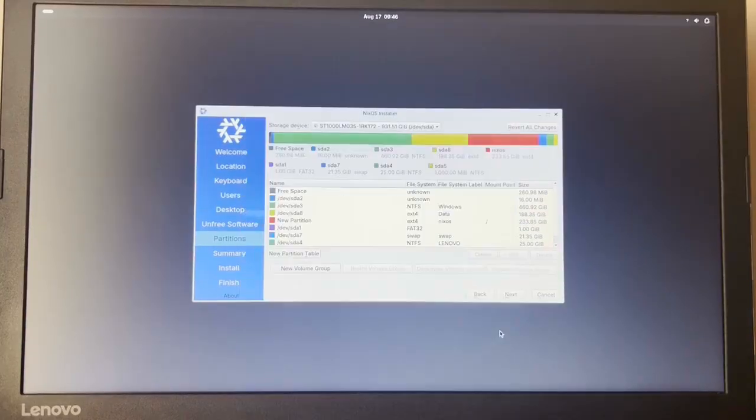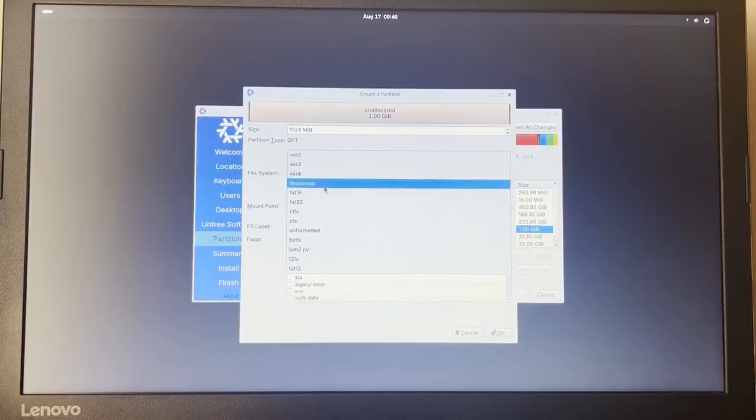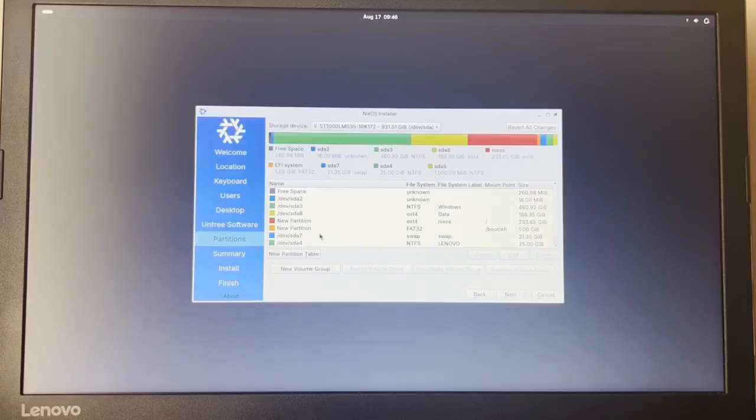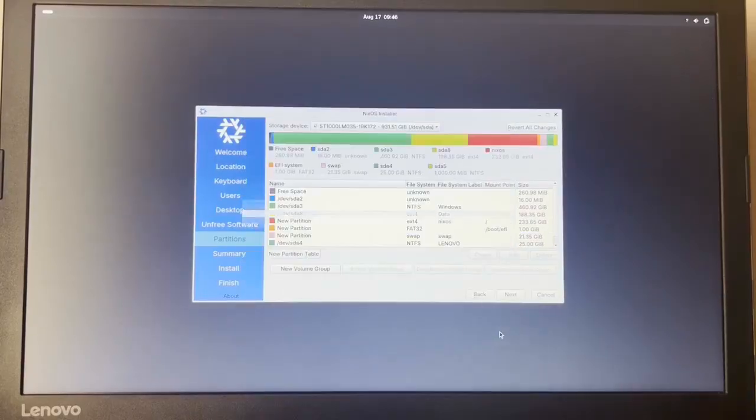Let's make it ext4. Okay, this is our EFI partition, delete, create, and no, we don't want to encrypt it. It's gonna be FAT32, the mount point of /boot/EFI. Let's just leave it at no EFI partition, no boot label, no FS label, and then flags, we're gonna do boot. Okay, then this is our 20 gig swap, create, Linux swap. Okay, there we go.